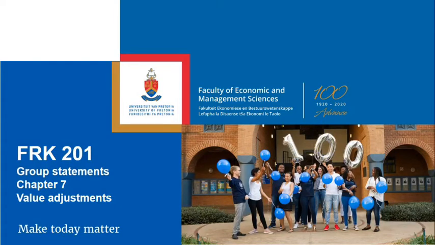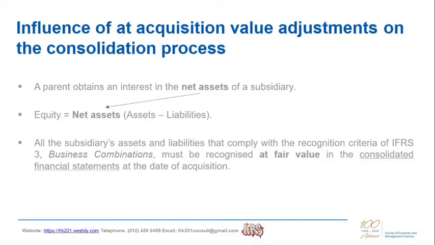Group Statements, Chapter 7, Value Adjustments. In this chapter, we will look at the influence of at-acquisition value adjustments on the consolidation process. At acquisition date, a parent obtains an interest in the net assets of a subsidiary. Net assets equals equity through the accounting equation.